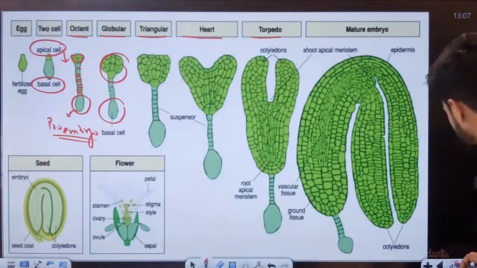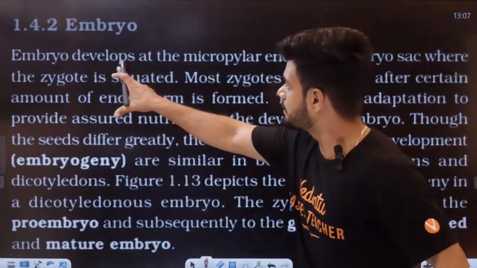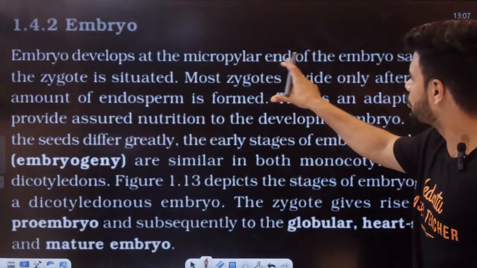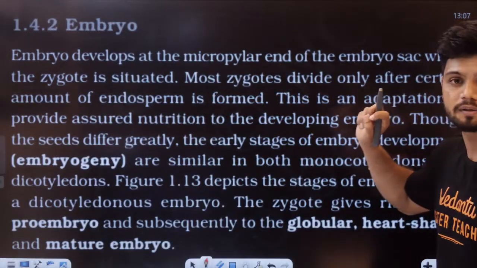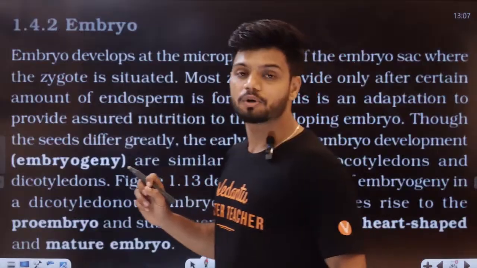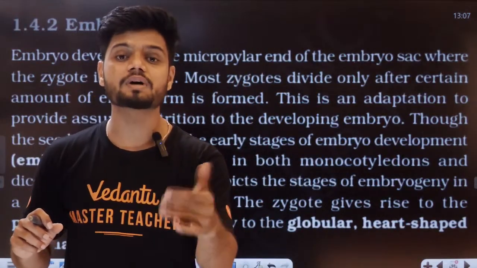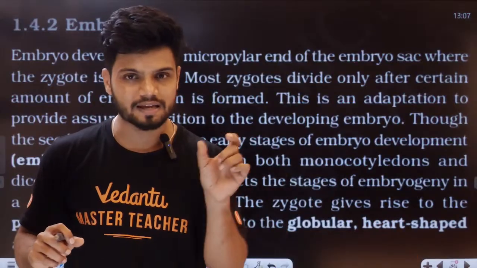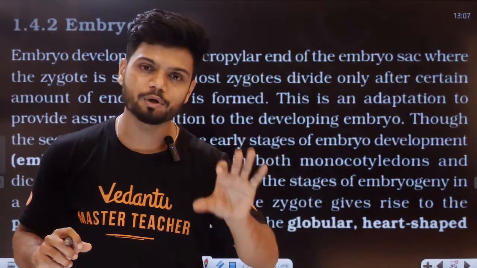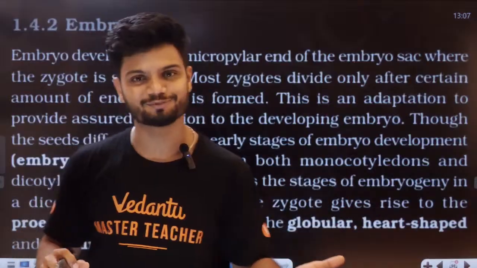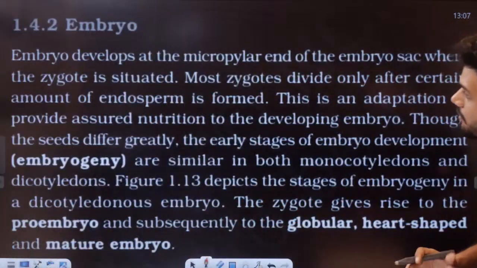See, the embryo develops at the micropylar end of the embryo sac. Why, students? Because at the micropylar side we have the egg. Zygote formation is also happening in the micropylar part. So if the zygote is near the micropylar end, the embryo will also form at the micropylar end only, obviously, right?